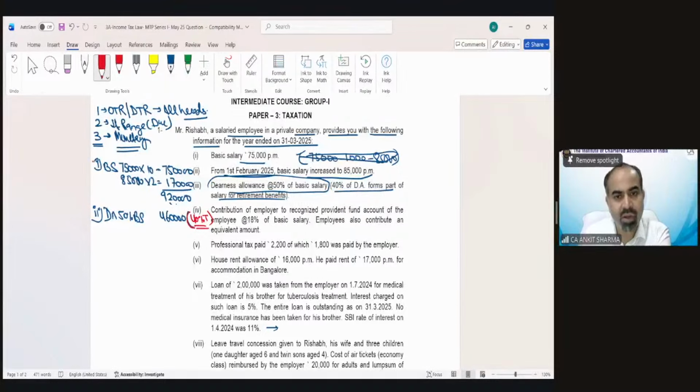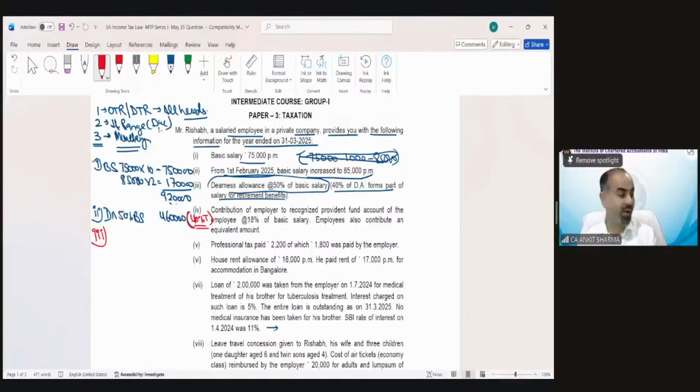Okay. Now third point. Contribution of employer to recognized provident fund. Is it a monetary payment or not? Who will tell me? Is it a monetary payment or not? Of course, no. Correct. So we will not consider it yet.